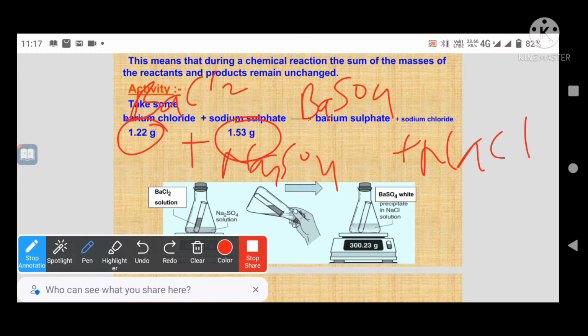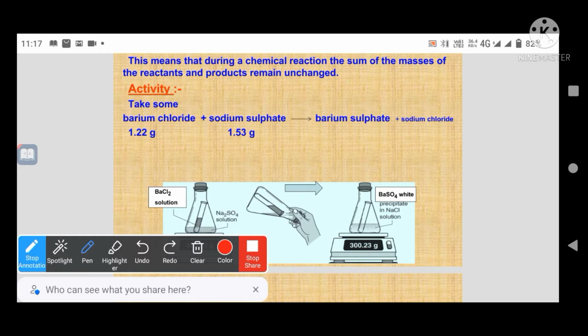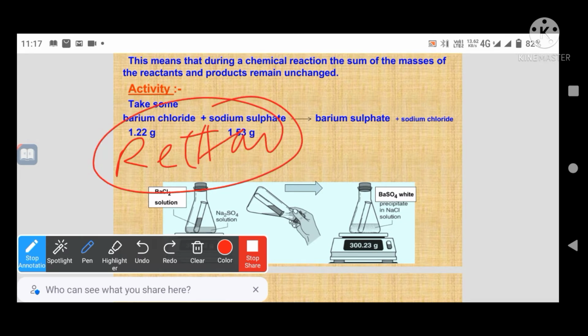What happened here? These are the reactants. The sum of the mass of reactants is equal to the sum of the mass of the product or products. Here, what is the sum?